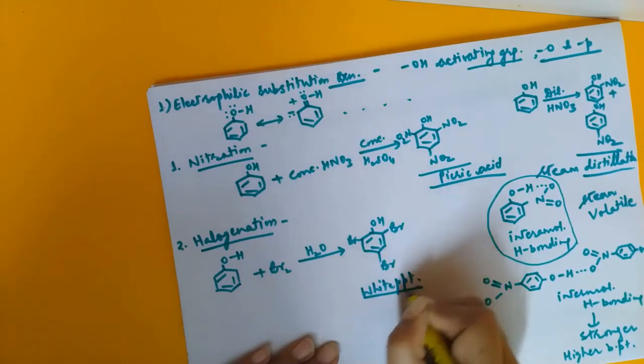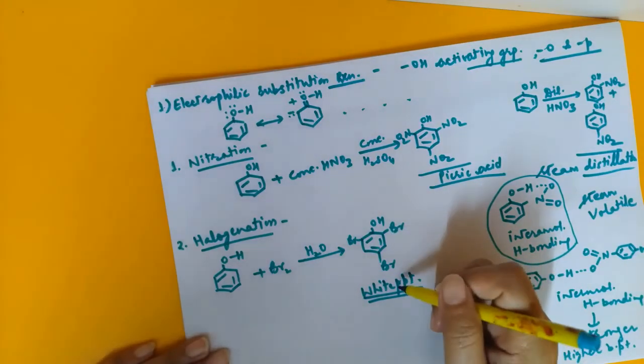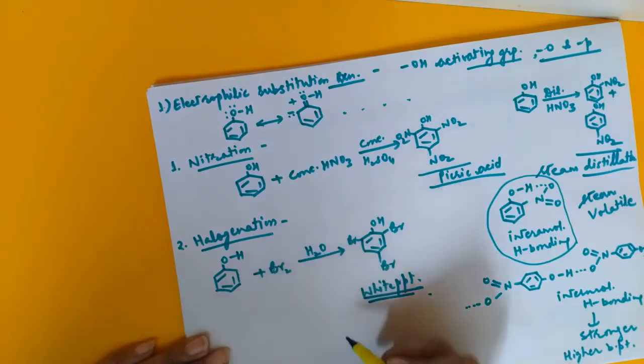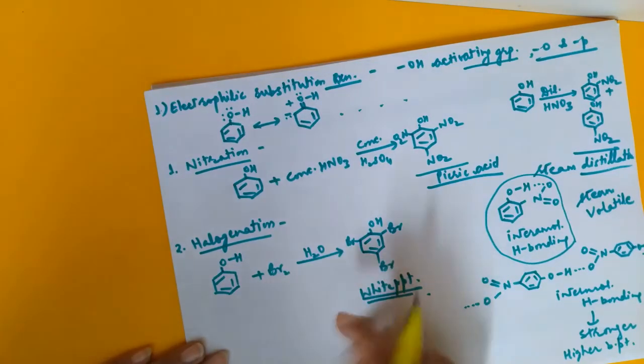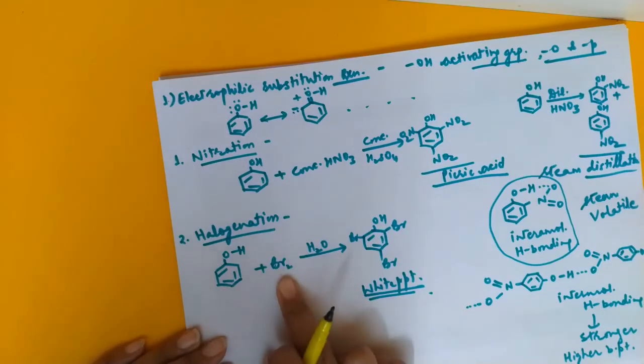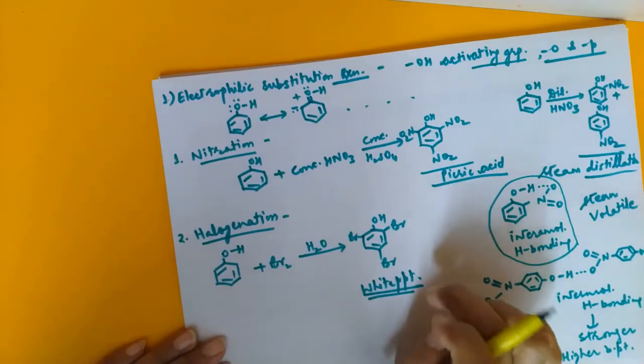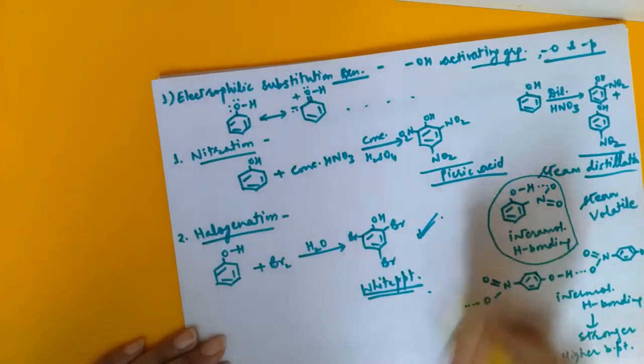So this is one of the identifying tests for phenol. If somebody asks you how will you distinguish phenol from some other compound, you may mention this test, that on reaction with bromine water it will give a white precipitate because of the formation of 2,4,6-tribromophenol. So this is one of the important reactions.